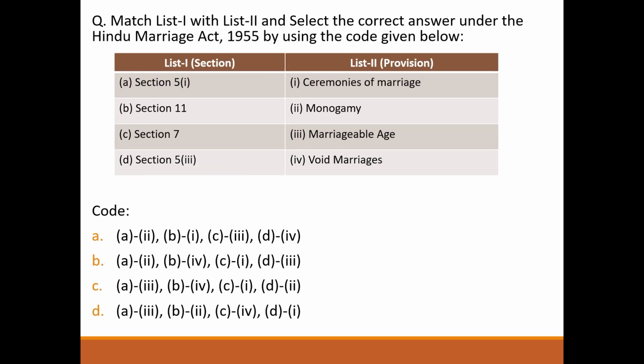Next question. Match the following. List 1, sections of the Hindu Marriage Act. List 2, provision. Section 5(1), monogamy. Section 11, void marriages. Section 7, ceremonies of marriage. Section 5(3), marriageable age. So the answer will be option B.